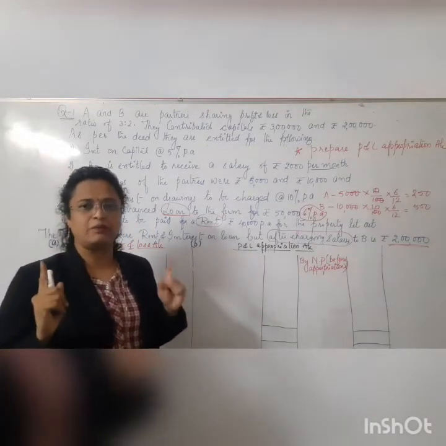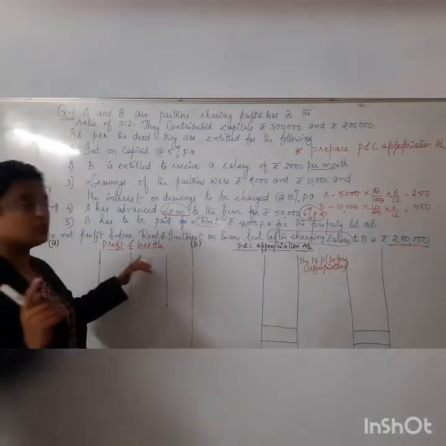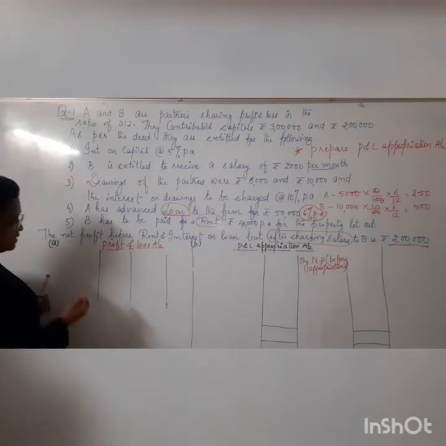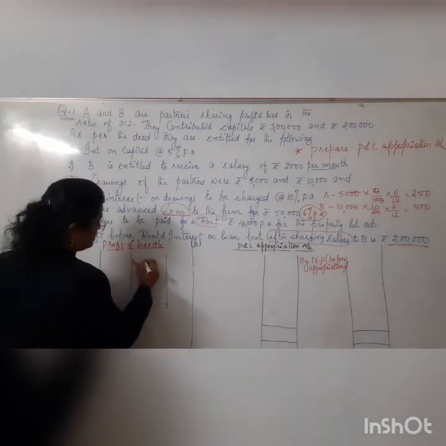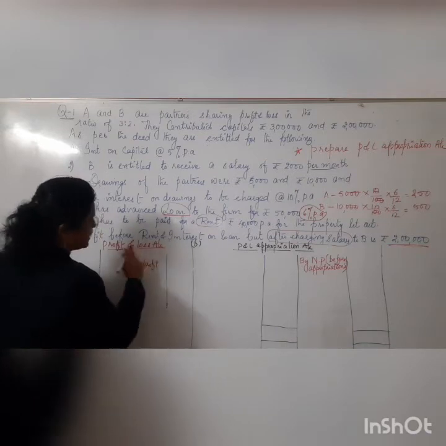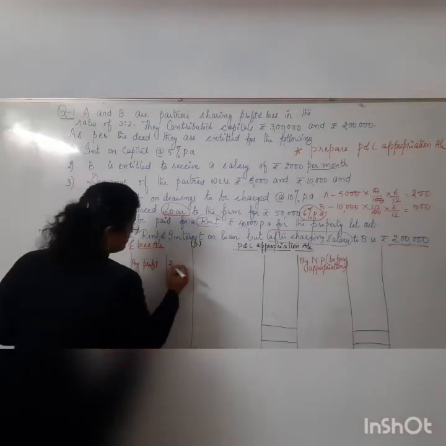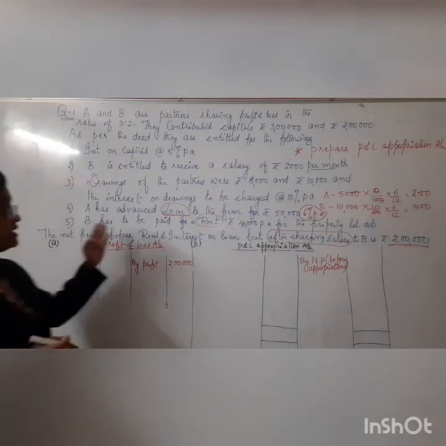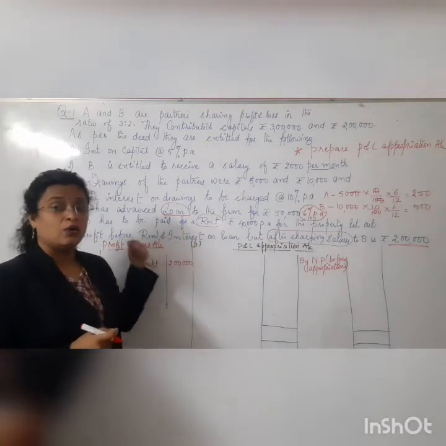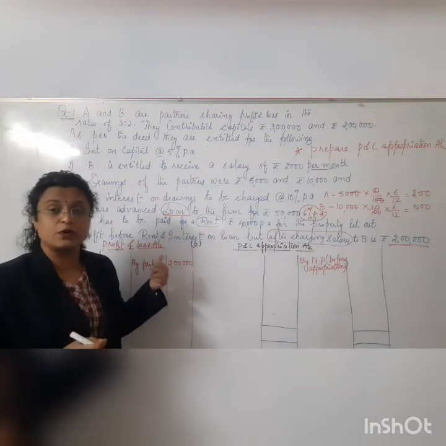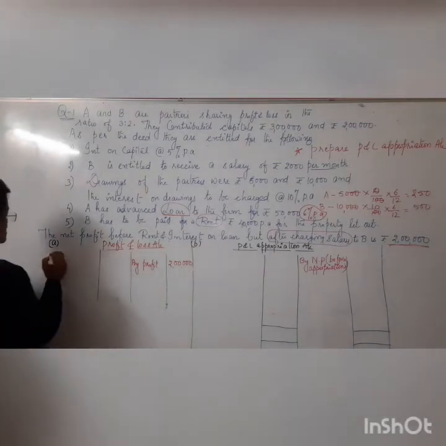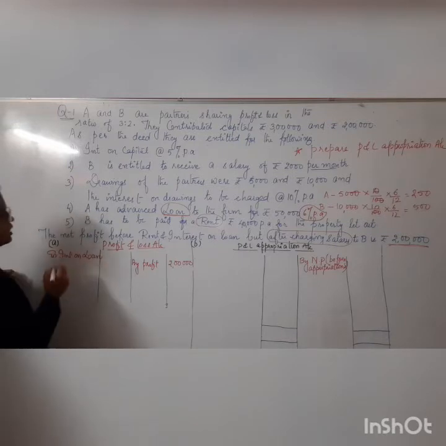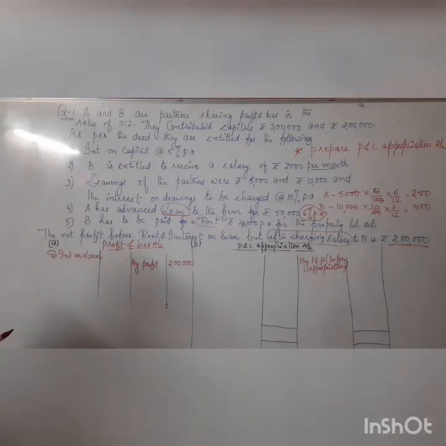So the first thing I'll be doing is making a profit and loss account over here. Let me write down the profit which is given to me, that is before rent and before interest on loan, which I have written here as 2 lakhs. Okay, children. Now, there are two things given as charges. One is interest on loan, another one is rent. These two things are expenses from the firm's point of view. So let me write them on the debit side here. I'll be writing here, to interest on loan.